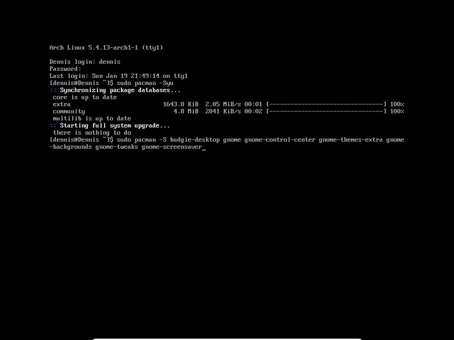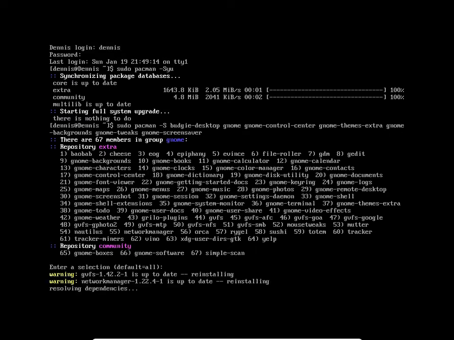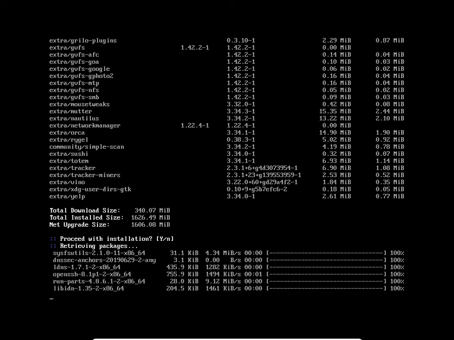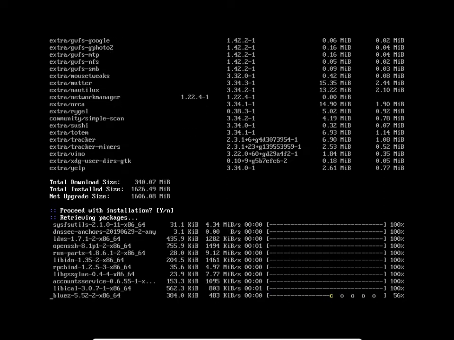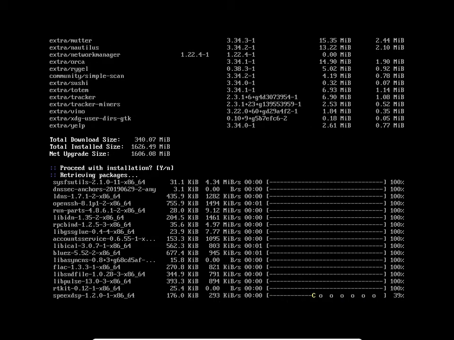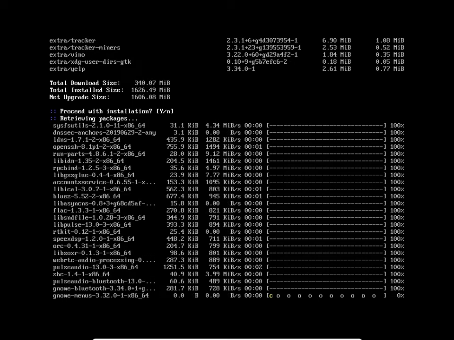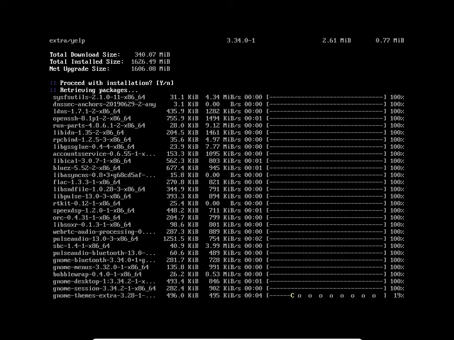This way we're not starting off with such a blank screen, so hit enter. This is a 340 meg download size. Install size is a little over 1.5 gigs, so this might take a moment.